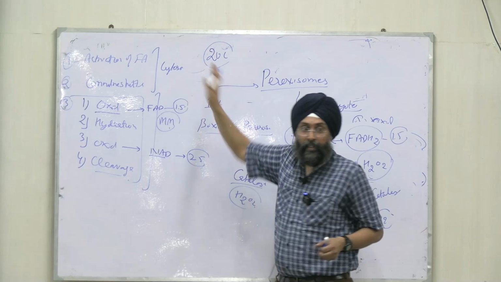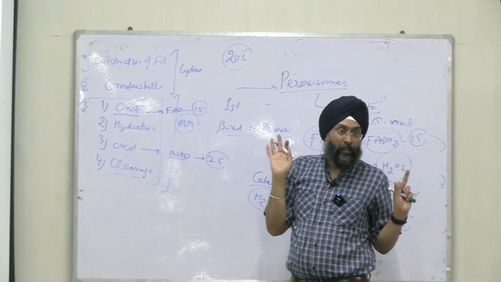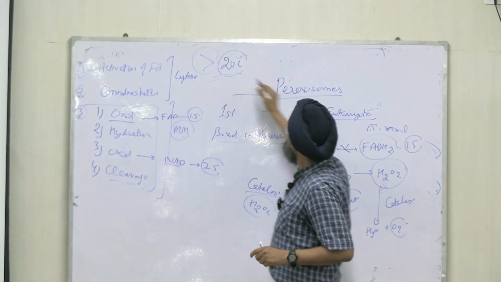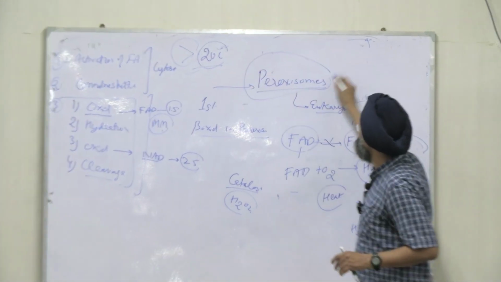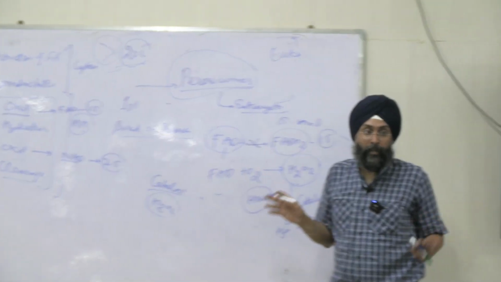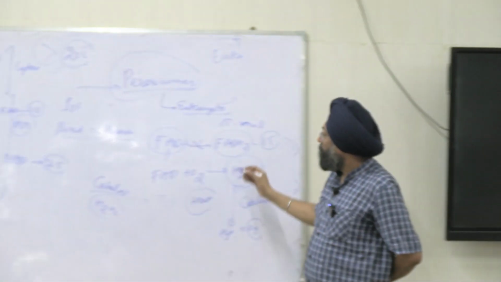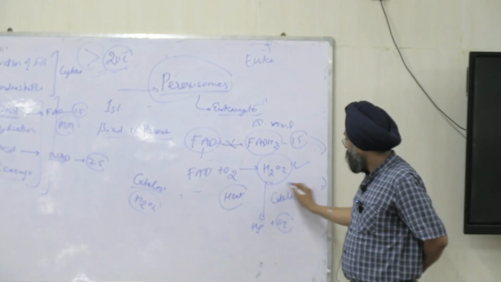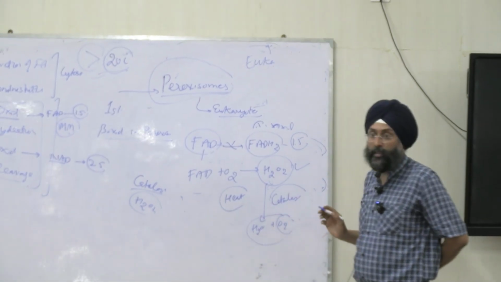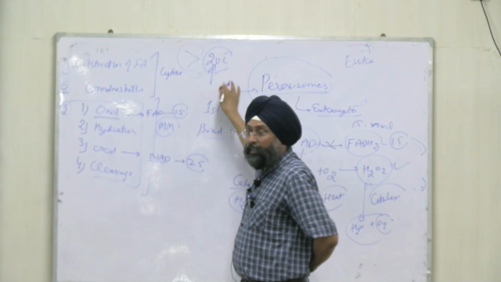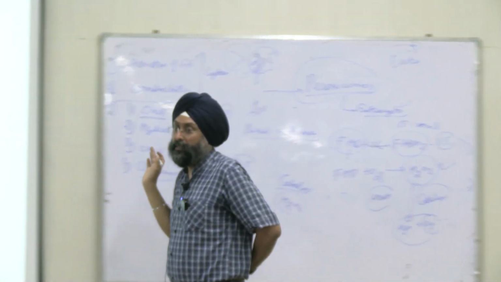Now coming on to, if it has more than 20 carbons. Up to 20 carbons it will undergo beta oxidation directly, but if it has more than 20 carbons, it will first undergo beta oxidation in peroxisomes in eukaryotes. What will be the step? The earlier fatty acids are broken down via this pathway, FAD, H2O2, catalase, and water and oxygen, right? After that, when 20 carbons are left, then proper beta oxidation will proceed, right?